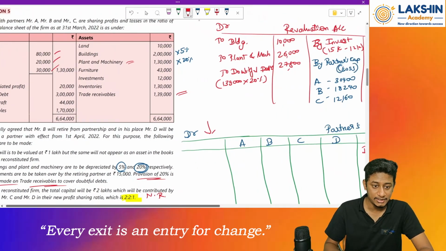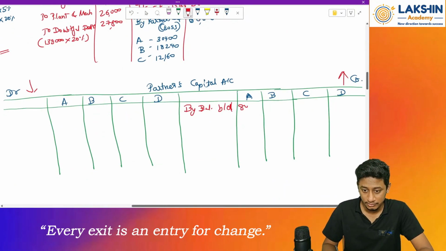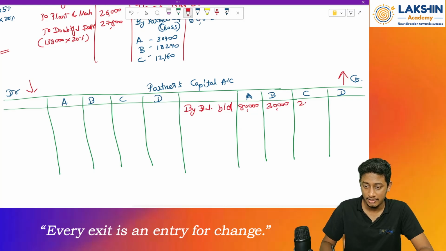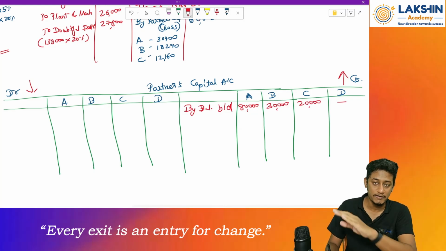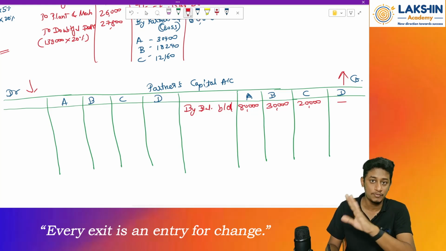80, 20 and 30. So 80,000, 30,000 and 20,000. These partners do not have any opening balance, because whatever was there, he has brought into the firm.